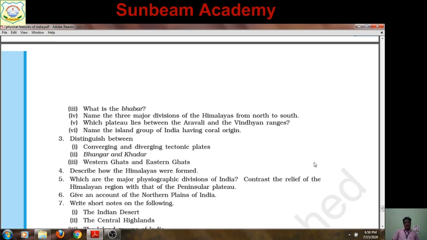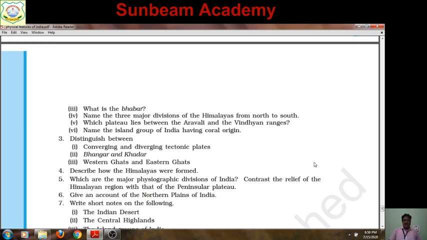Simply, I am going to discuss some parts of it. Just listen once. For example, we know that Himalaya is a young fold mountain. You know that the peninsular plateau is the oldest landmass of India. Another difference you can find is that the Himalayan region is mostly made up of sedimentary rocks, but the peninsular plateau is made up of igneous and metamorphic rocks. Likewise, the Himalayan region contains the loftiest mountains with pointed peaks as well as deep valleys. On the other hand, the peninsular plateau has rounded hills and shallow valleys.